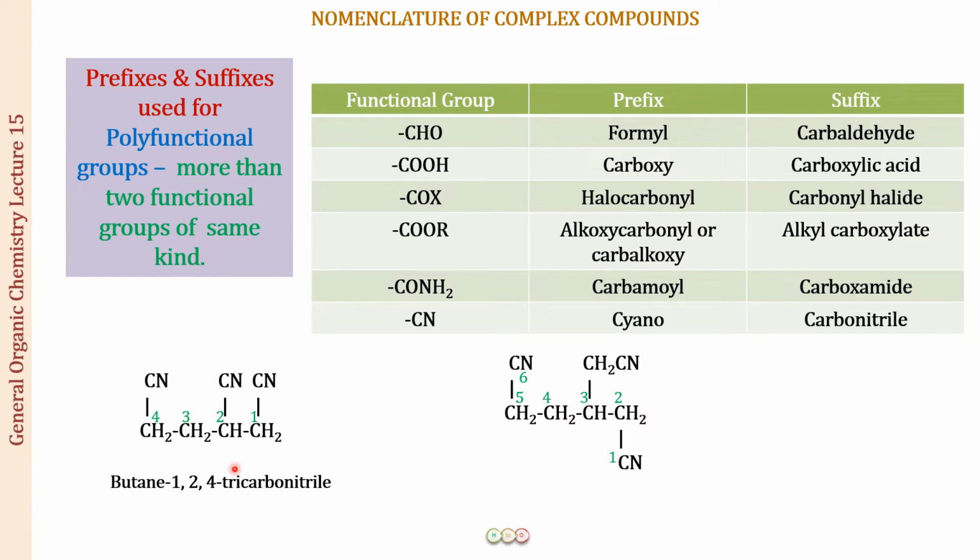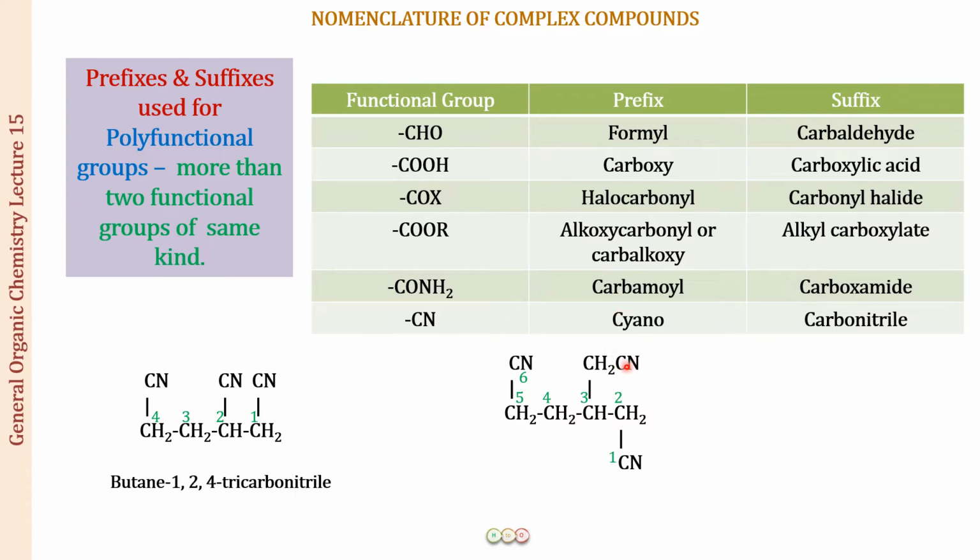But do we use tricarbonitrile again? No. Why not? If you consider this to be the main chain, you can see that this CN group is directly attached to the carbon of the main chain. This CN group is also attached directly to the carbon of the main chain, but this CN is not. This CN is attached to a CH2 group, and this CH2 group is acting as a substituent at position number 3 according to the numbering that we have done.